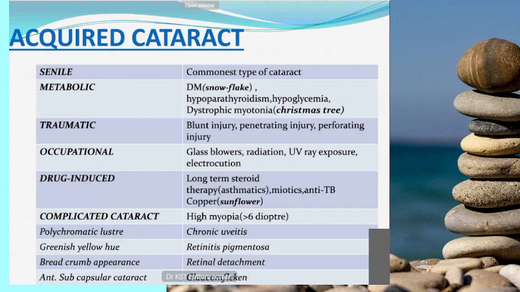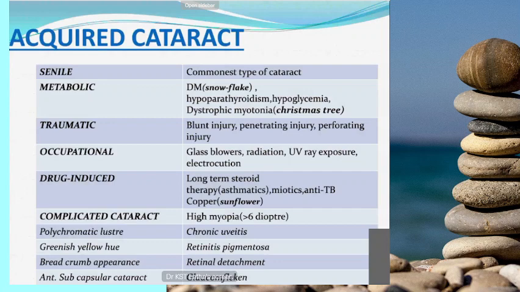So these are all causes you can say for pre-senile cataract. Diabetes has a named cataract, the snowflake cataract, in diabetes mellitus, and myotonic dystrophy has the Christmas tree appearance. So these cataracts will all come under metabolic cataract.